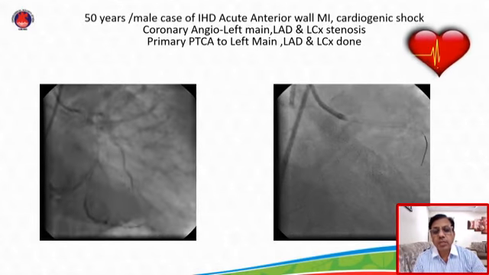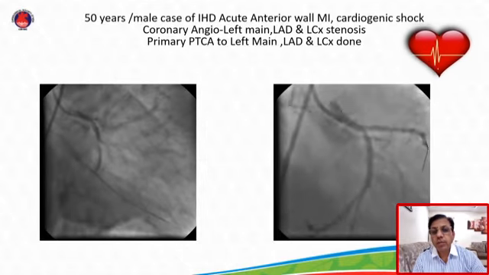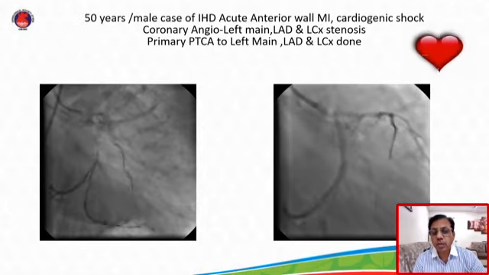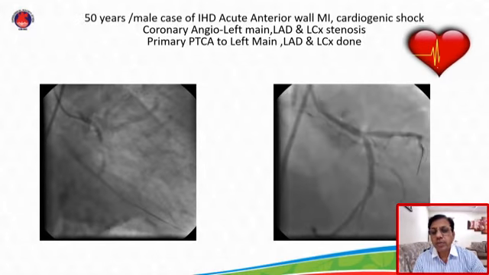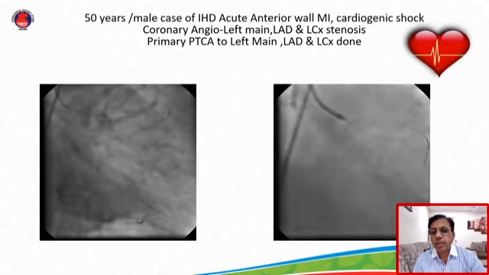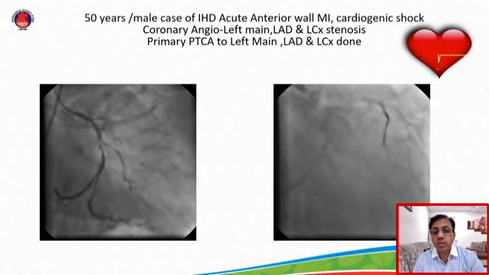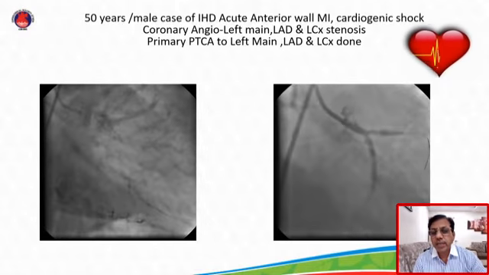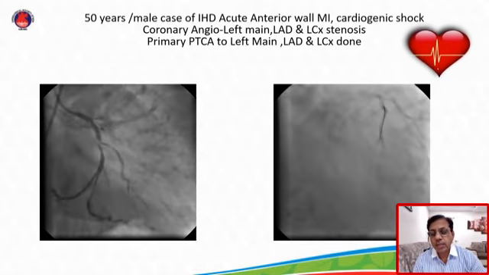This is a 50-year-old male patient who came to us with ischemic heart disease with anterior wall MI with cardiogenic shock. We did his coronary angiography in emergency and it revealed left main, LAD and LCX stenosis. We did the angioplasty with stenting to left main, LAD and LCX.